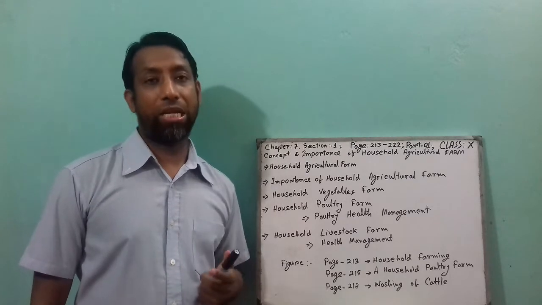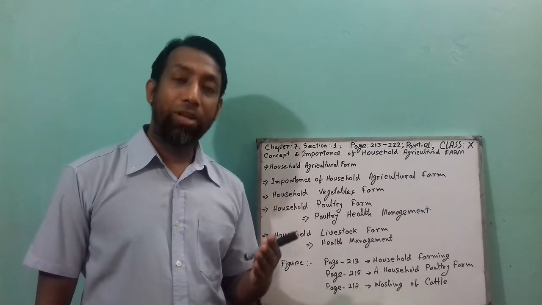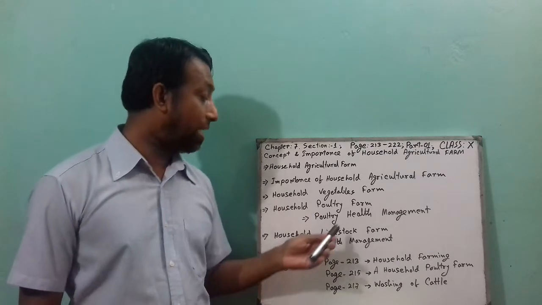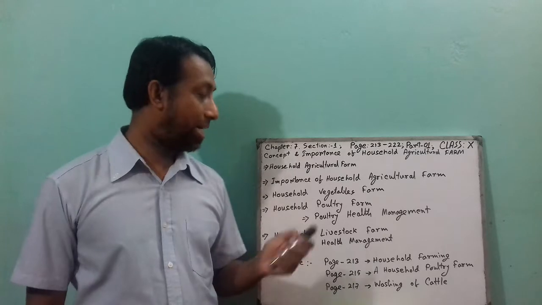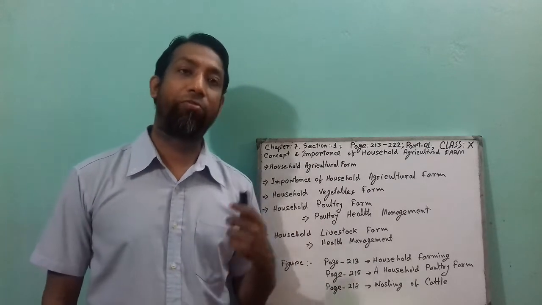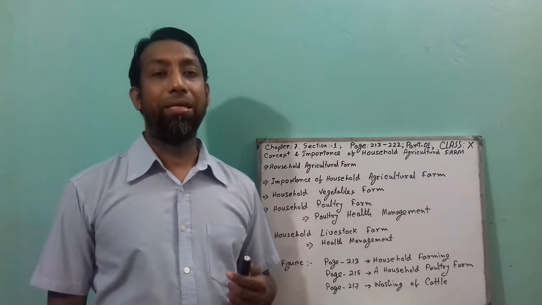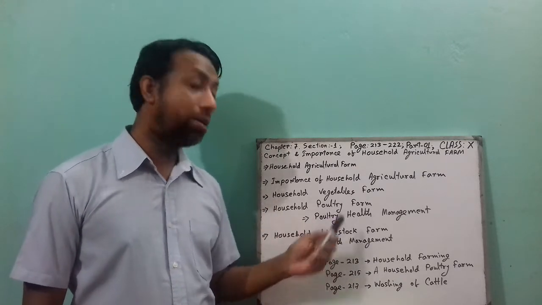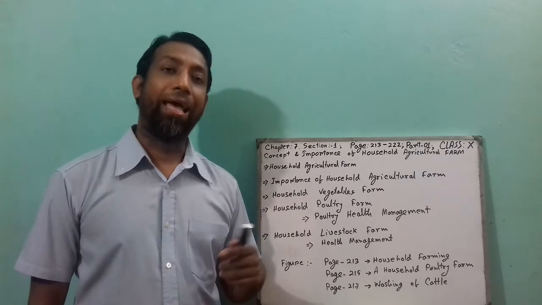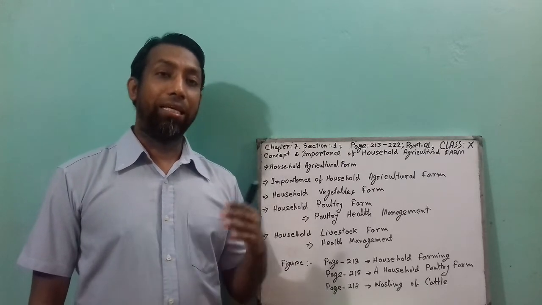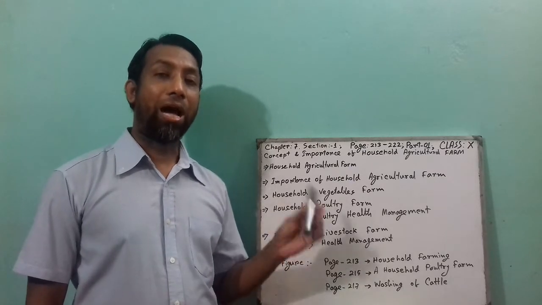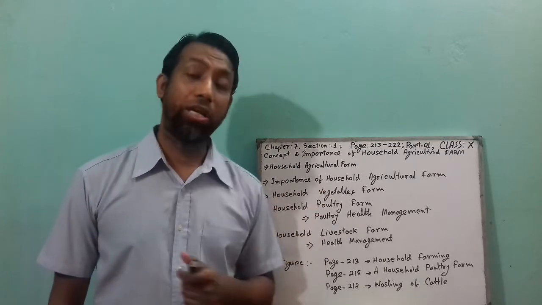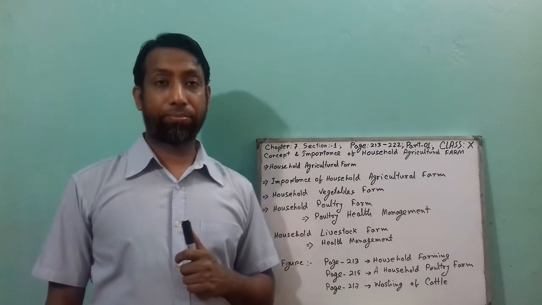Even in a household agriculture farm, they utilize proper land use. They use the livestock excreta and poultry excreta for fertilizer. Sometimes they make biogas from the livestock and poultry feces, and then that biogas is used as a fuel for household people. So this is the importance of household agriculture farm.